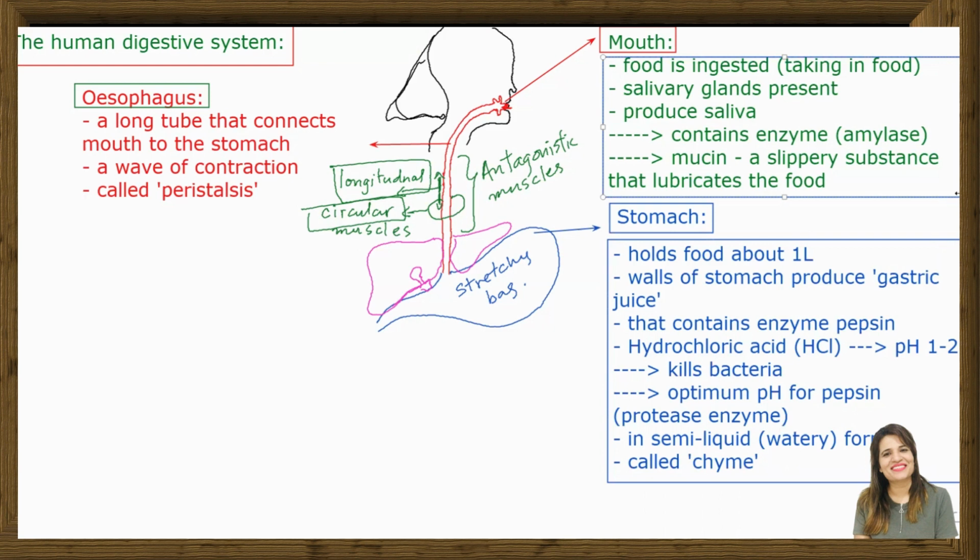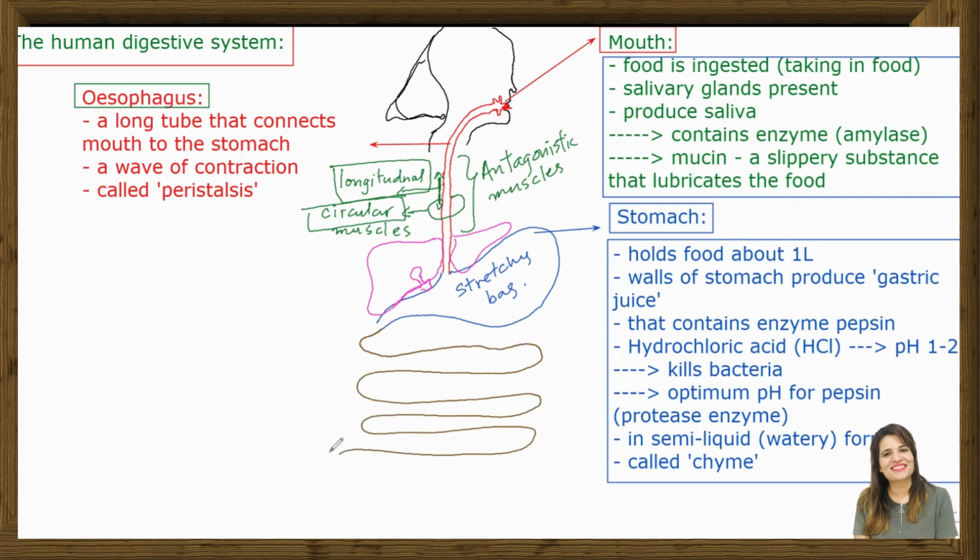So now this is the runny liquid, which will flow through the next part of the digestive system. And what is that next part? The next part of the digestive system is going to be the small intestine, right? So it is going to be something like that. Hopefully I'm drawing it nicely. I'm using the digital pen. So you guys can actually draw better than me in your books.